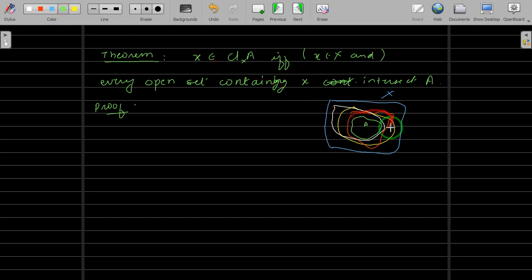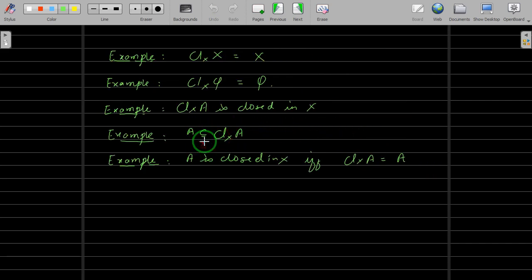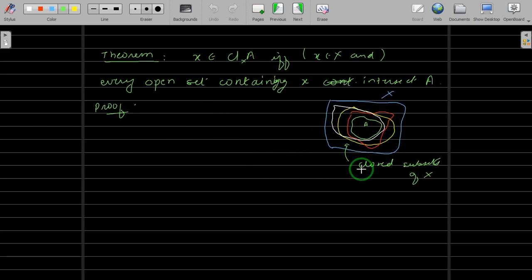So this is A, and you have all these closed subsets of X. And we already stated that if A is closed, then when you take the intersection of all those closed sets, it is obviously A. That is done. In fact, I have written here that A is contained in the closure of A, and suppose A is closed, then the closure of A is equal to A. Those results you write.